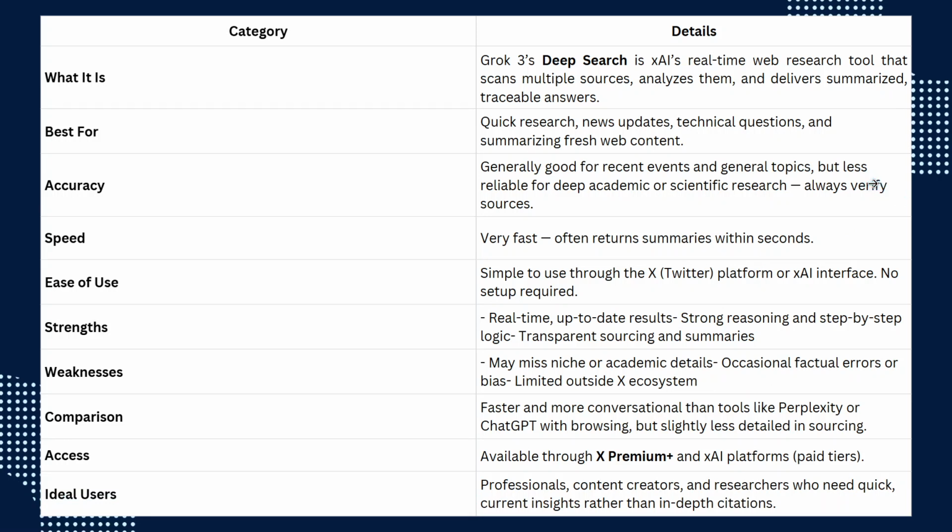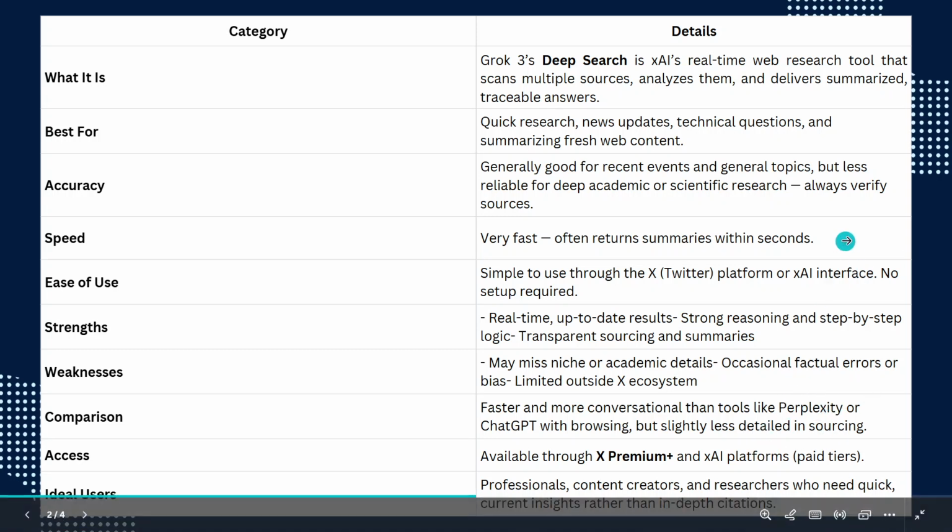In comparison to other general language models without live search, Grok 3 offers faster, more relevant answers. Yet compared to specialized research agents, it delivers a more conversational result that might be less source-centric. As for access and cost, xAI offers Grok 3 through various plans, some requiring additional premiums. Always verify the latest from xAI or x.com for updated access models.